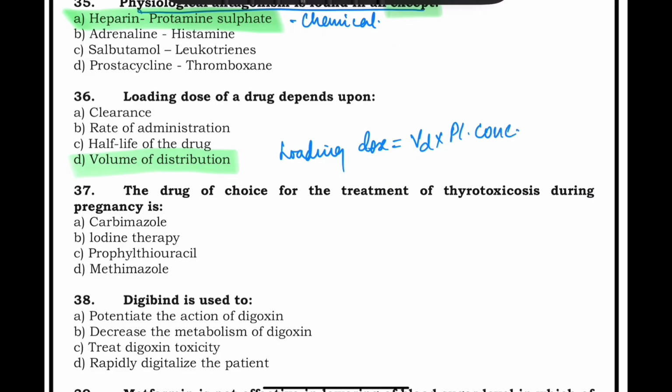Okay. The drug of choice for treatment of thyrotoxicosis during pregnancy is propylthiouracil. This drug is found to be safe in first trimester. Okay. After that, in second trimester, we start with carbimazole.